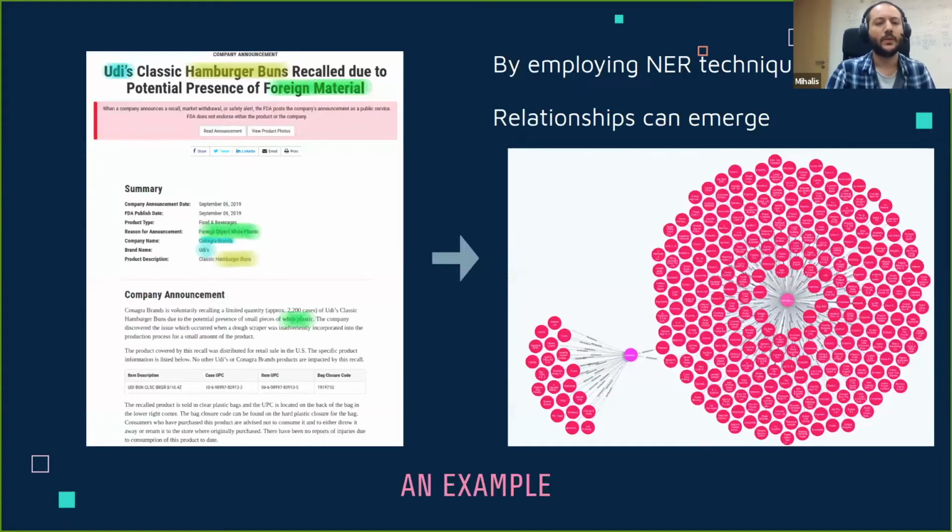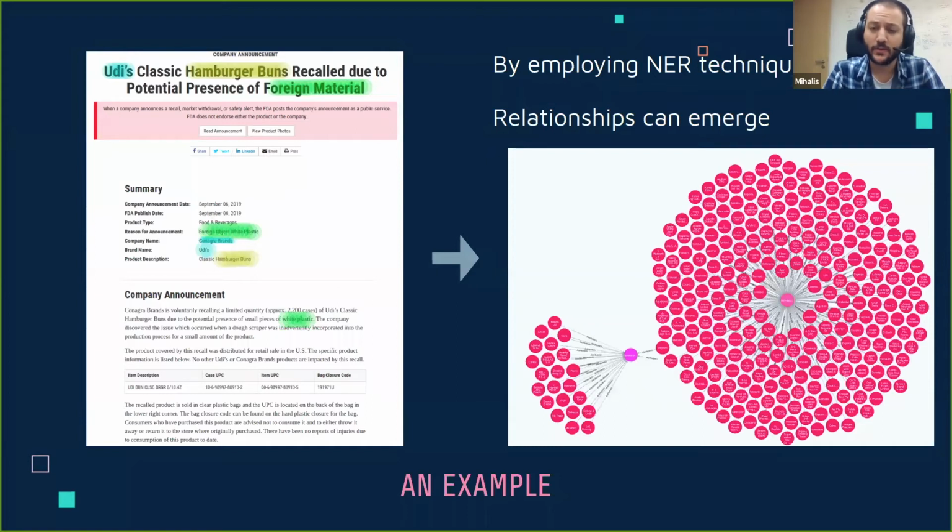Again, we're moving back to our example, and you can see it highlighted in blue here. Now, how are we able to identify this? The way we do this is that we employ NER techniques, named entity recognition techniques. This way we can identify terms that are most probably companies or organizations. And again, the image on the right shows a quick graph overview.